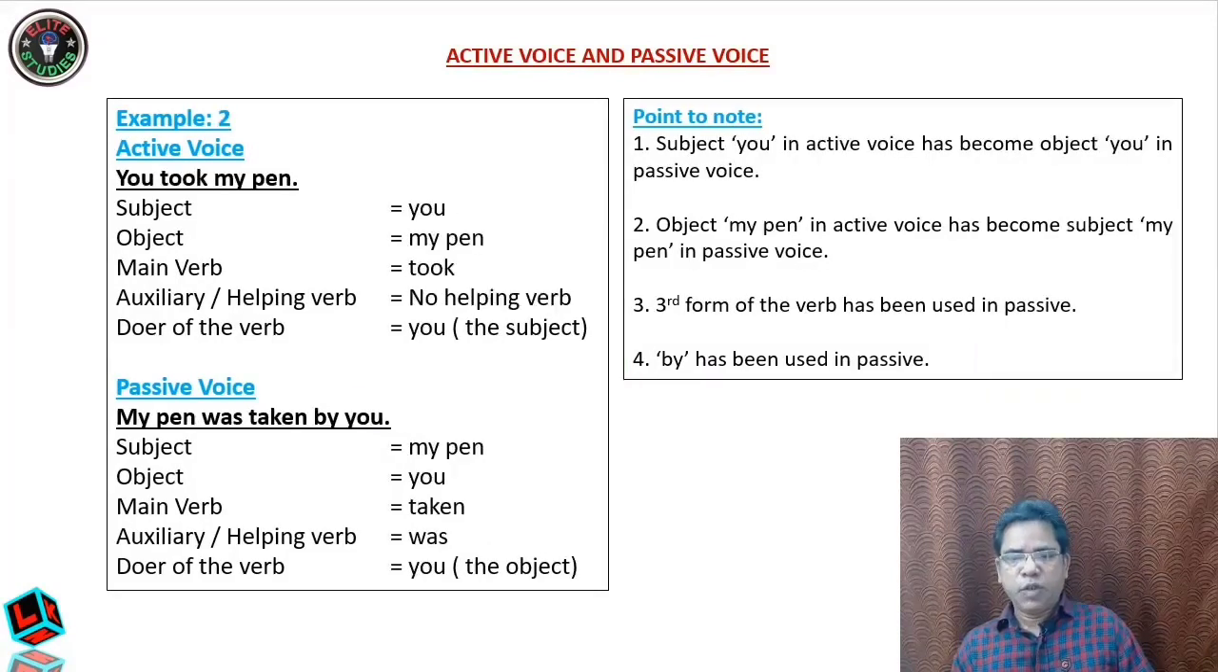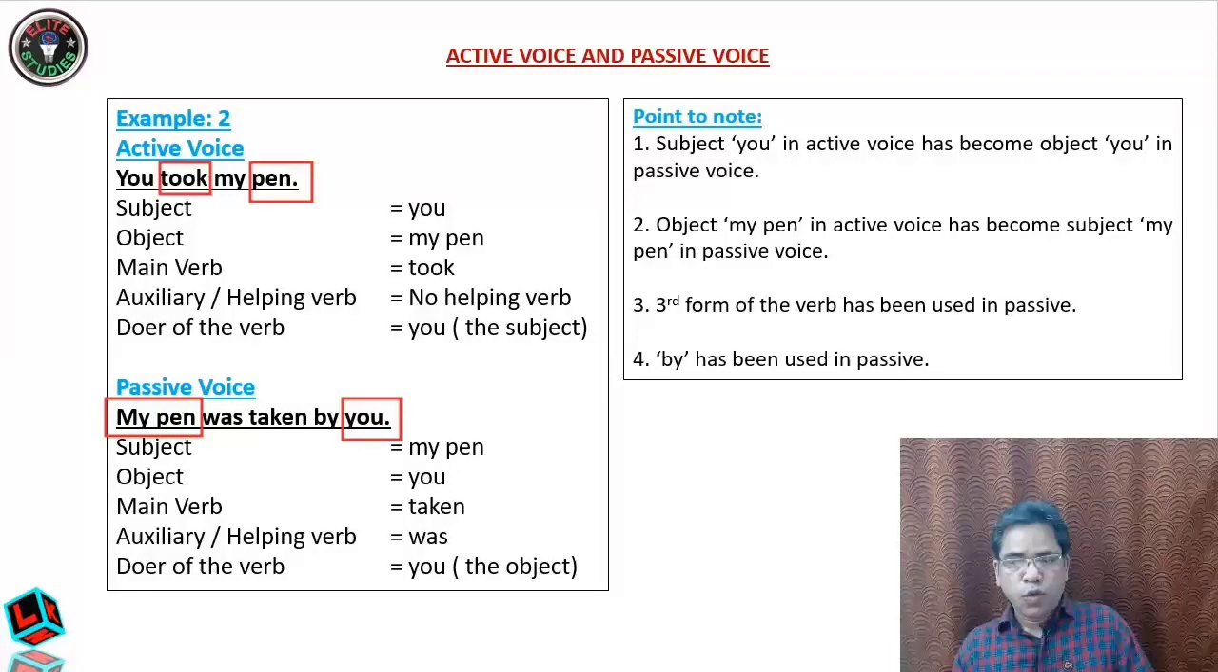Let us take example 2. You took my pen. Now here it is in active voice. Why? Because the verb here is took, and who took? You took, meaning you is the doer of the verb took, isn't it? So this is an active voice. Now this "you", which is the subject, has become the object, and the pen, which is the object, has now become the subject. Clear, students? Vice versa.